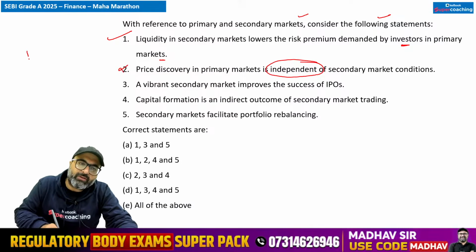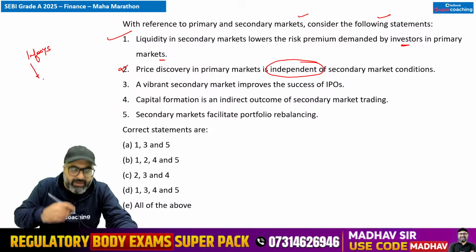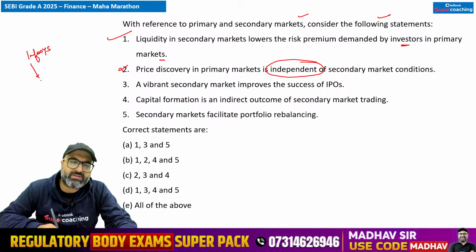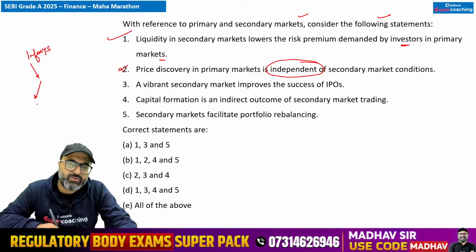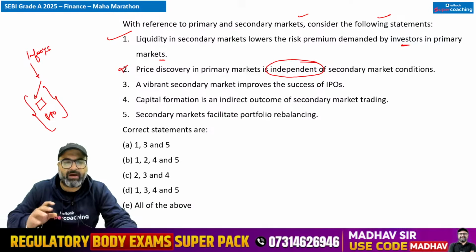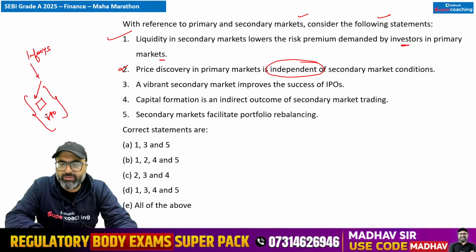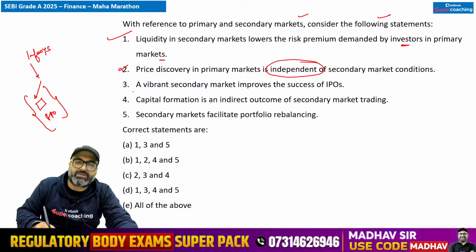For example, if I talk about Infosys, Infosys is a company which is already public and it has already issued its shares in the market, and now it is deciding that it will be issuing more shares to the public, which we will call FPO. But the price of these shares which are going to be issued in the primary market will directly depend on the position of the same organization in the secondary market. So this is not correct.